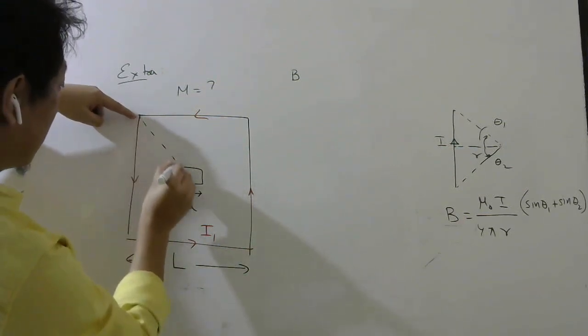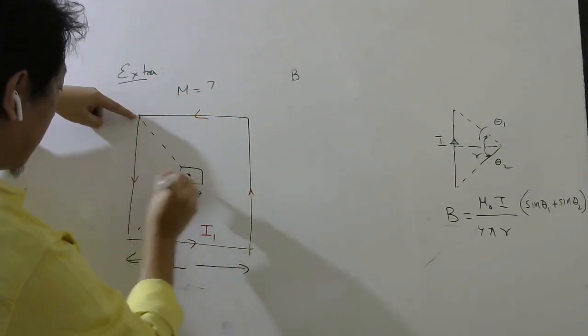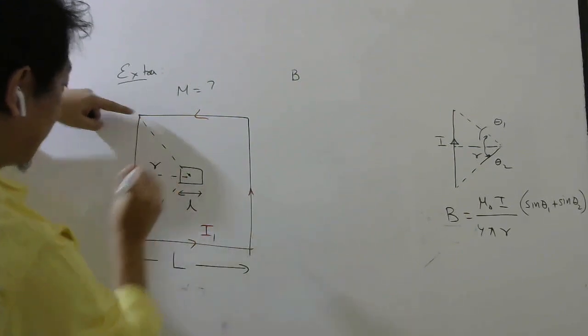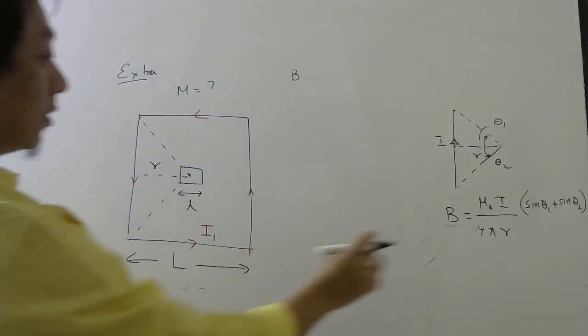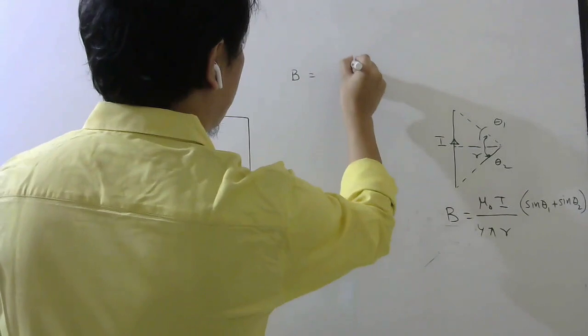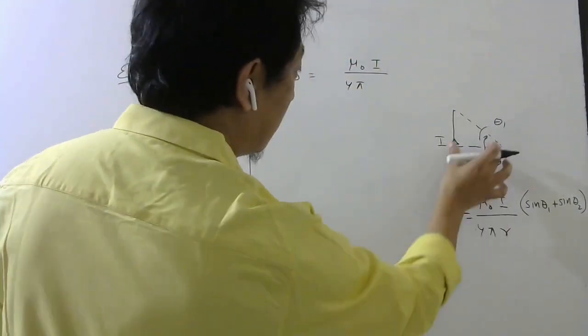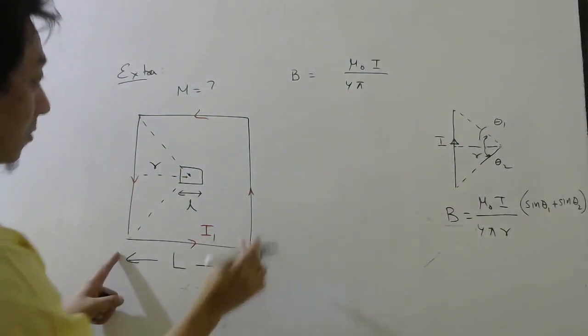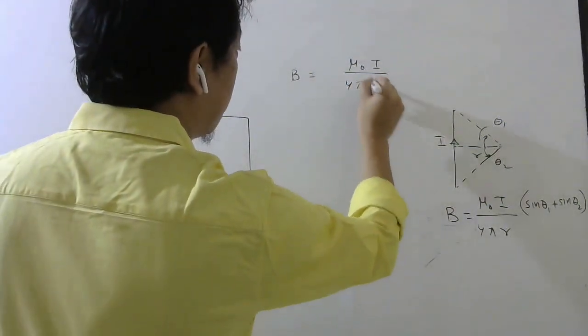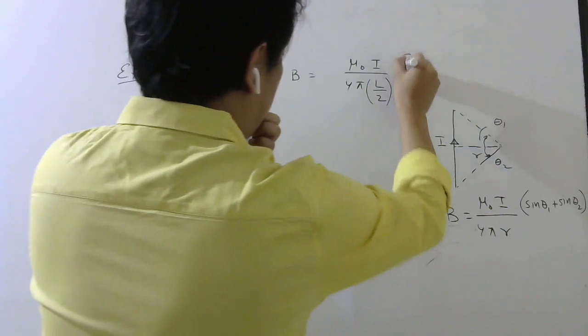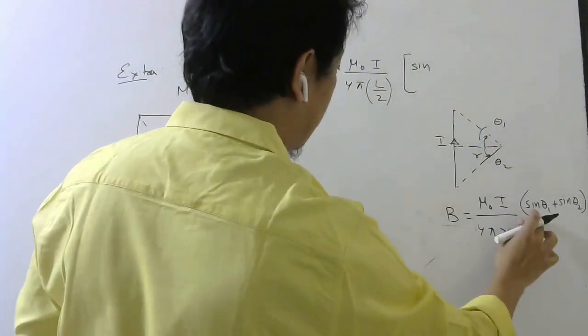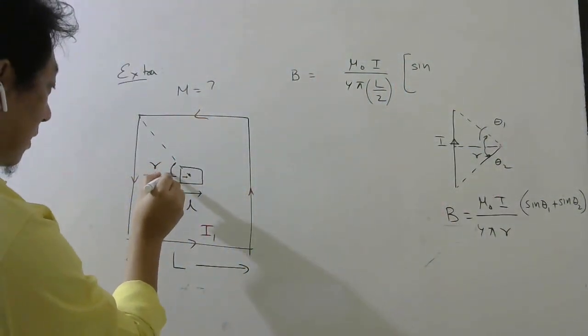So if I draw these lines, this is your R perpendicular. Yes or no? So let's use the formula: mu naught I by 4 pi. What is your R? This distance here. It is L by 2, right? Into sine theta 1. Theta 1 means this angle.